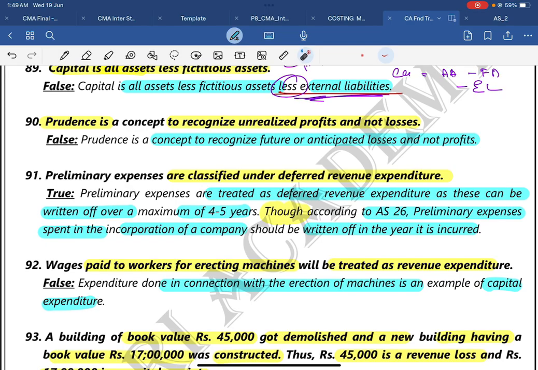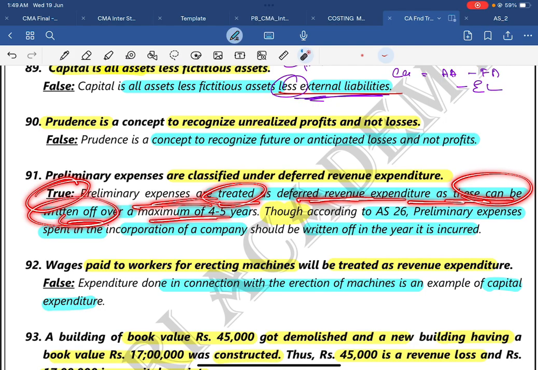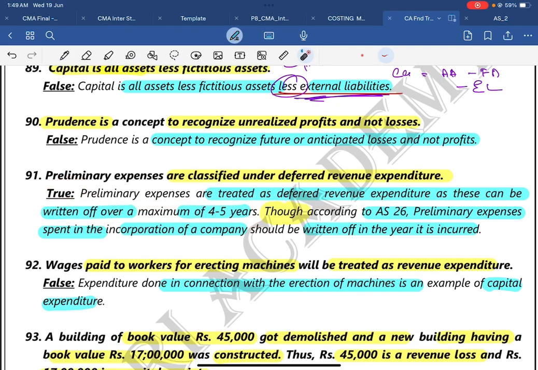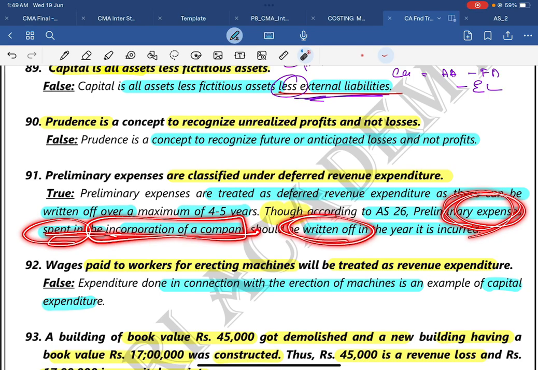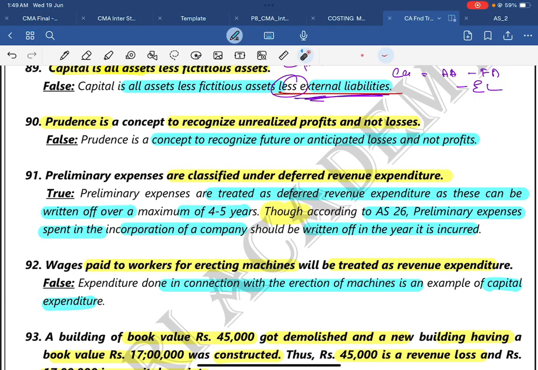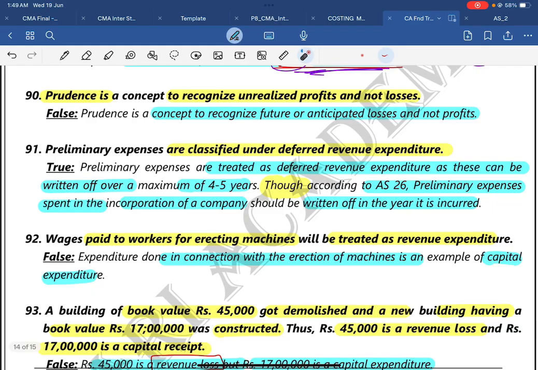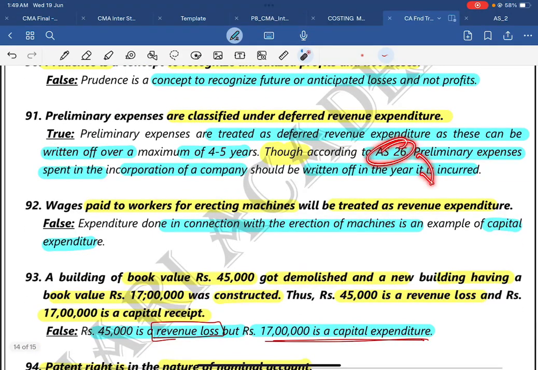Then 91, preliminary expenses are classified under deferred revenue expenditure. The answer is true. Preliminary expenses are to be treated as a deferred revenue expenditure, as they can be written off over a maximum of 4 to 5 years. Though according to AS 26, preliminary expenses spent in the incorporation of a company should be written off in the year they are incurred. In the year it's incurred itself, you will write it off as per AS 26. This is your inter portion, you will study over there.